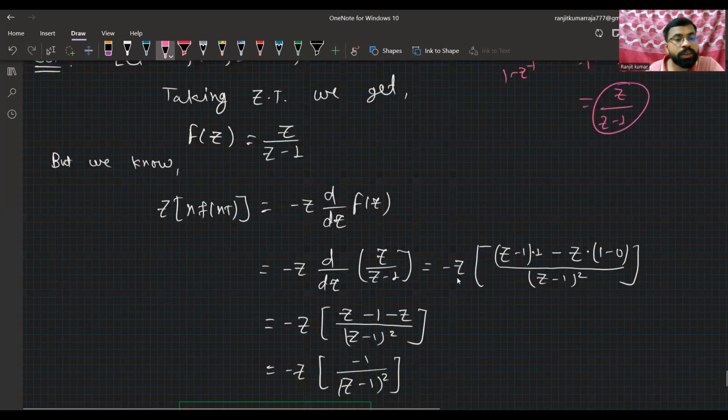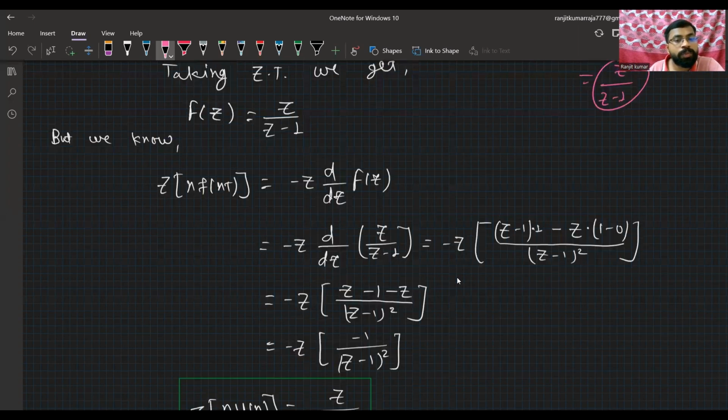Okay, after that, now we multiply by n, that is the ramp function. With the properties of the z transform, whenever we multiply the time function on the input side, then on the output side of the z transform we have to use differentiation of the z transform of the input function.